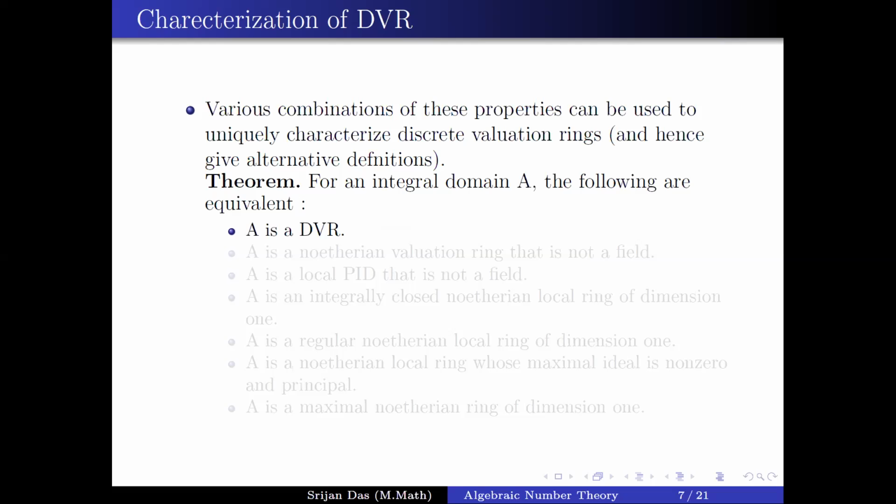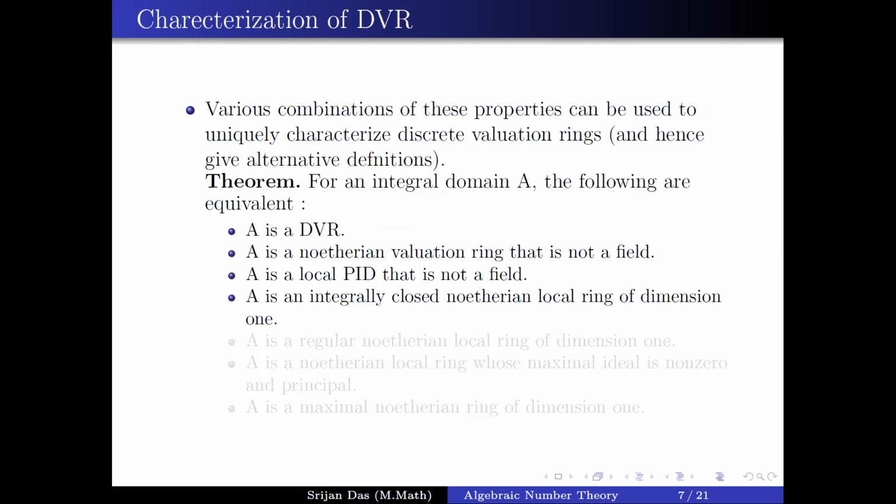The next theorem says for an integral domain A, the following are equivalent. A is a discrete valuation ring. A is a Noetherian valuation ring that is not a field. A is a local ring. A is a PID, which is not a field. A is a normal, that is, integrally closed Noetherian local ring of dimension 1.